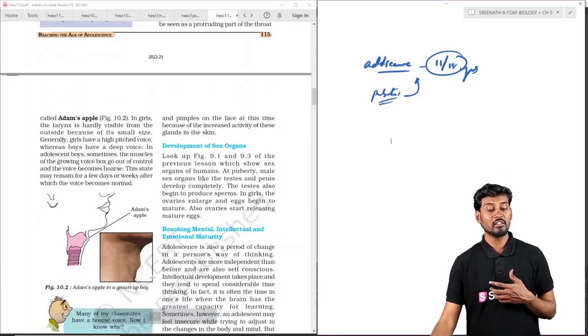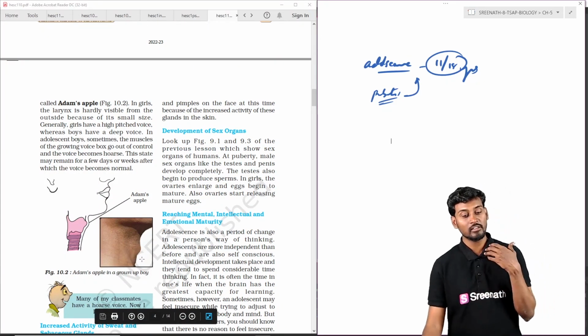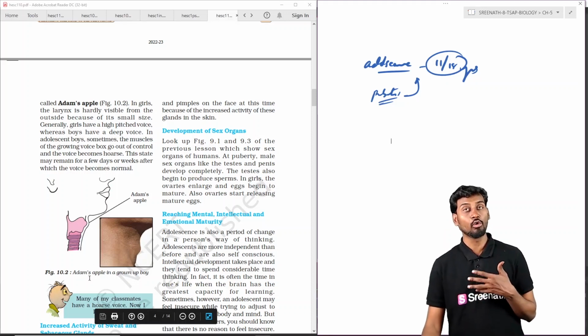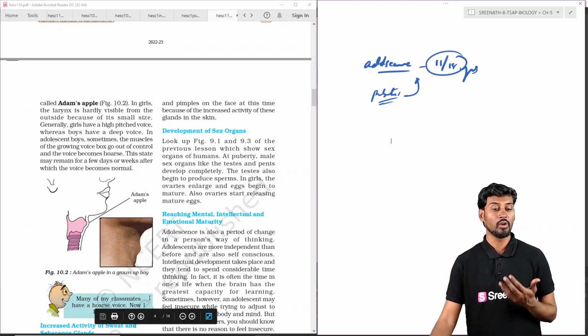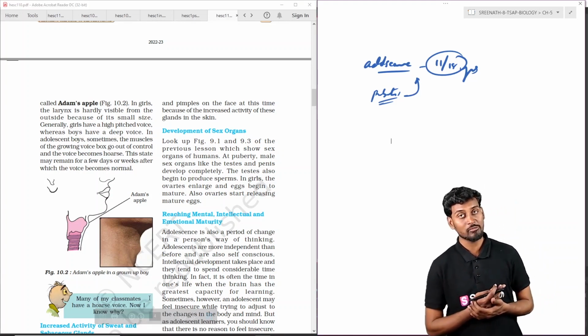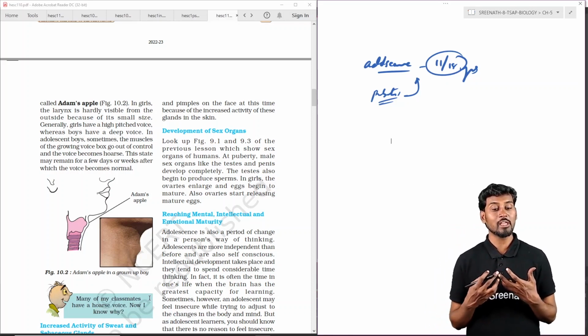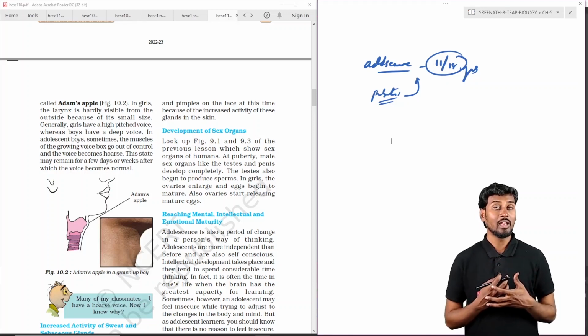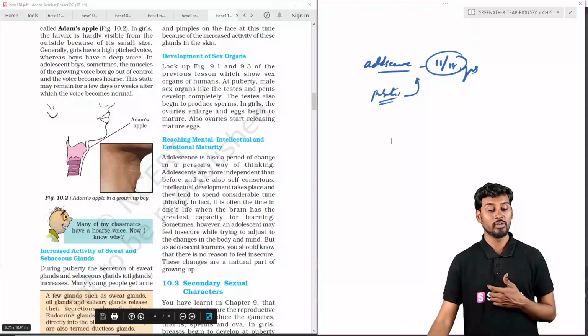During adolescence, we can see the growth of the Adam's apple, especially in grown-up boys. The grown-up boys show the Adam's apple, and because of this growth of the Adam's apple, that is the protruding of the larynx or voice box, we can see the change in the voice of the individual.